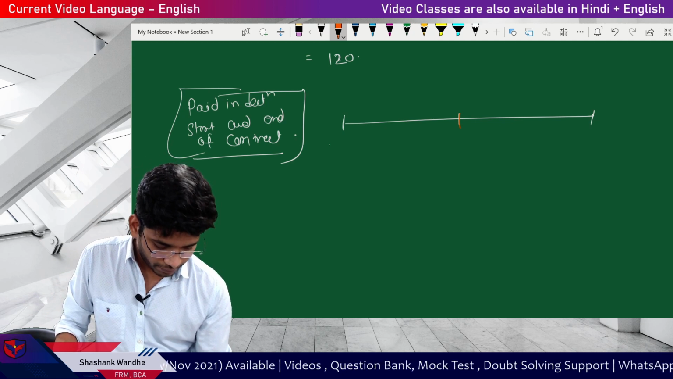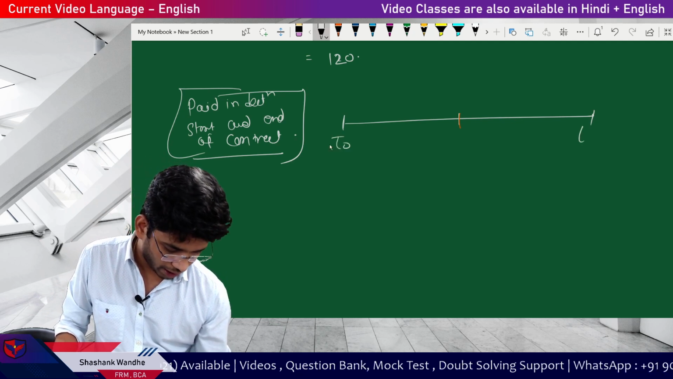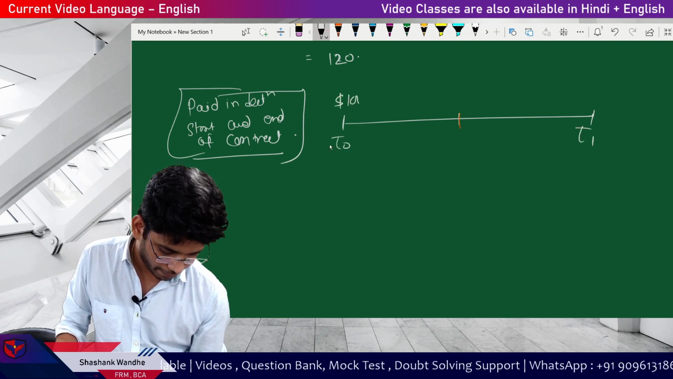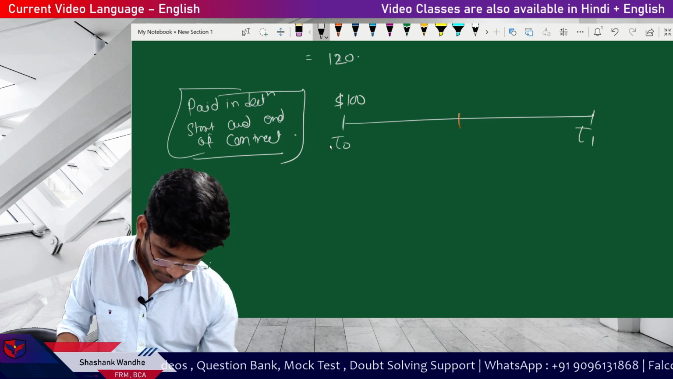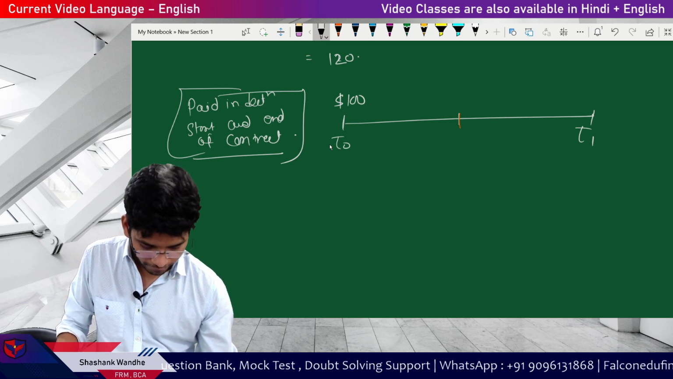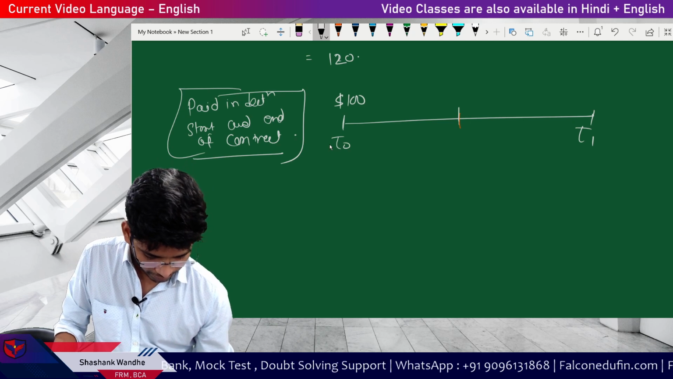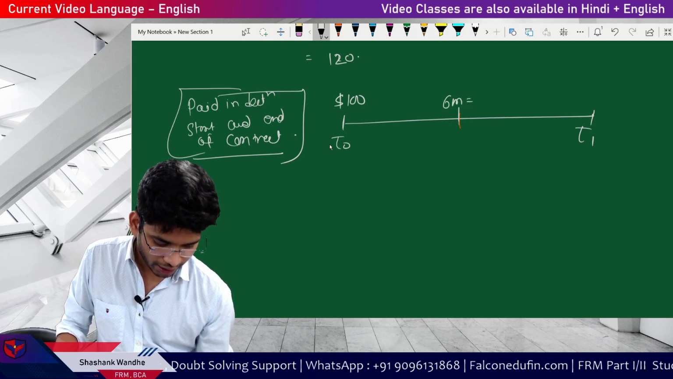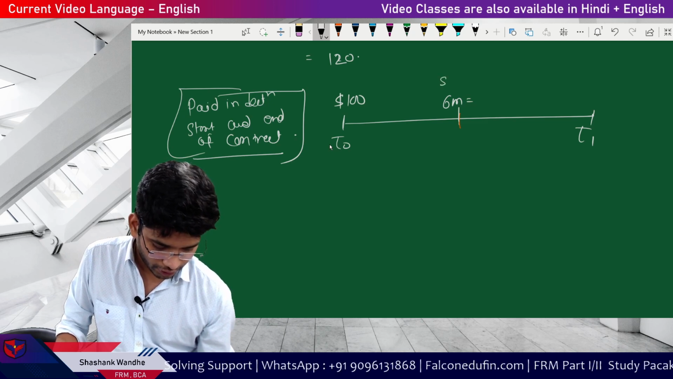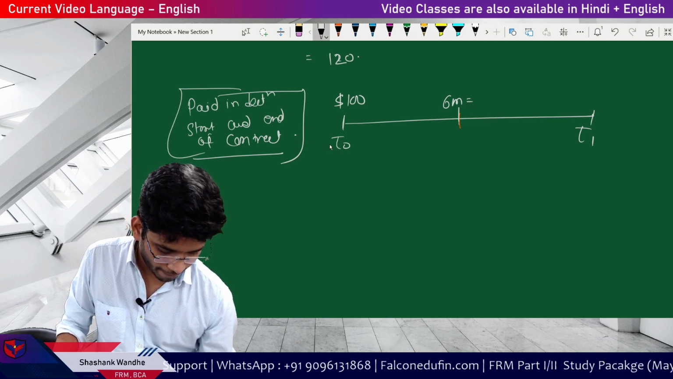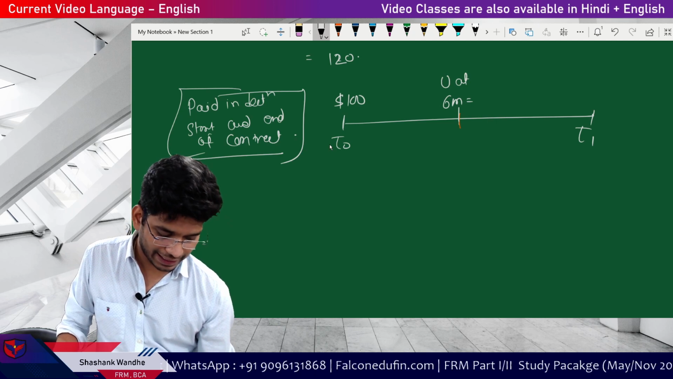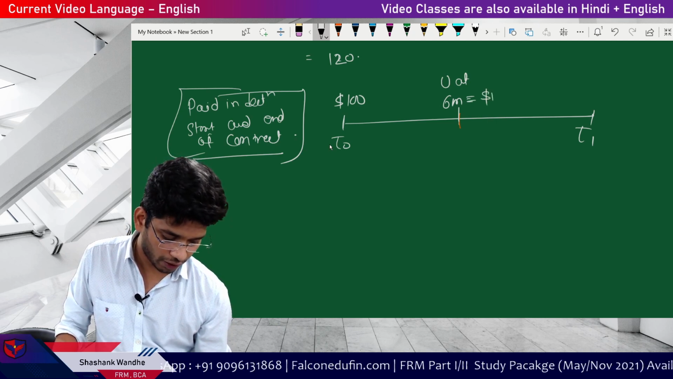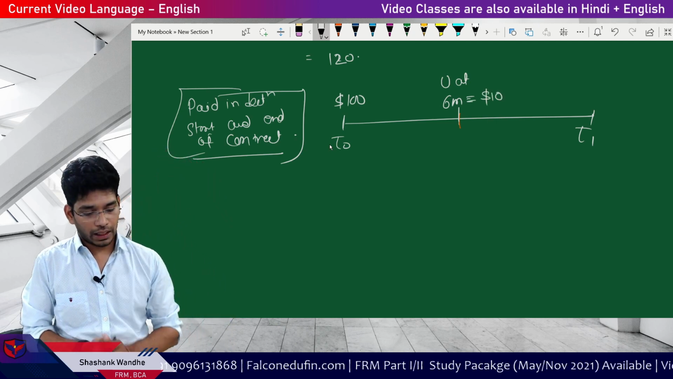Okay, now see here. This is your time t0, same time t1, $100, and then you have to calculate the forward contract. I'm taking this particular timeline as 1 year, and after 6 months, at the end of 6 months, you have to pay $10.